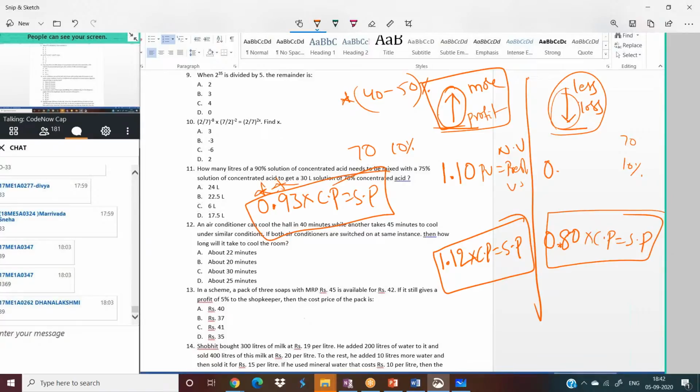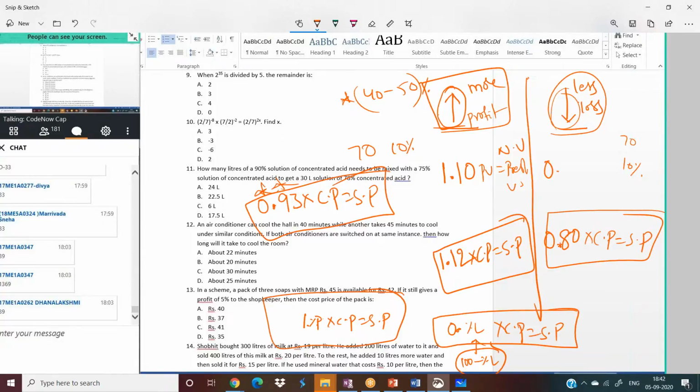Finally, I'm writing: if it is profit, 1 point, profit percentage into cost price gives you selling price. At the bottom, I am writing: if it is loss, 0 point, but this should be 100 minus percentage of loss, into cost price gives you selling price. Follow this always. I am telling you again and again, 40 to 50% of your quantitative aptitude depends on this simple concept only. Don't worry, I'll share a video with you. That video covers the same topic in depth. Hope it is clear.